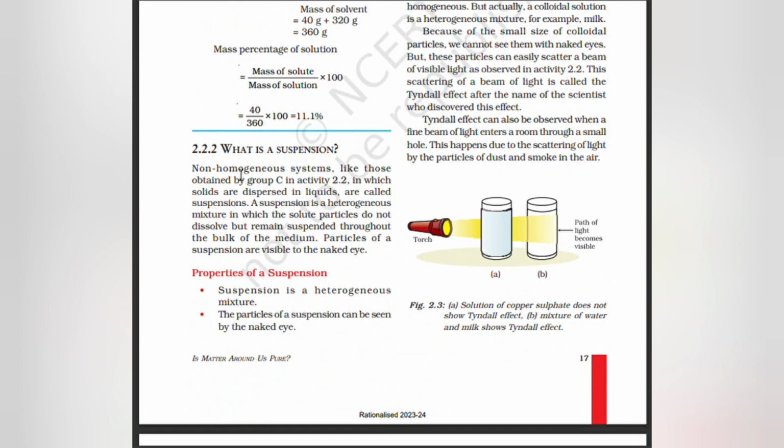What is a suspension? Non-homogeneous systems like those obtained by group C, in which solids are dispersed in liquids, are called suspensions. A suspension is a heterogeneous mixture in which the solute particles do not dissolve but remain suspended throughout the bulk of the medium. Particles of a suspension are visible to the naked eye.